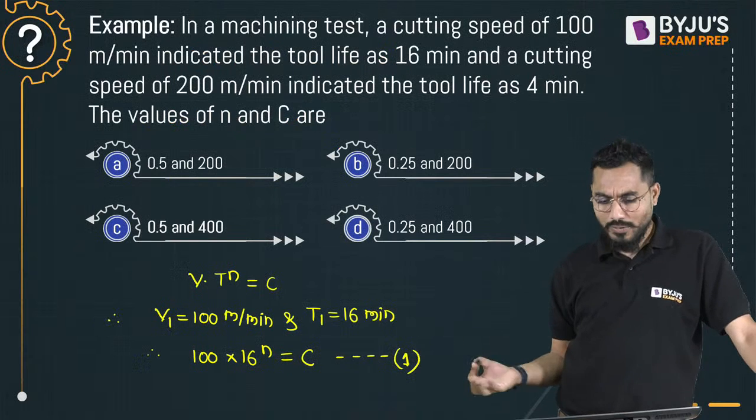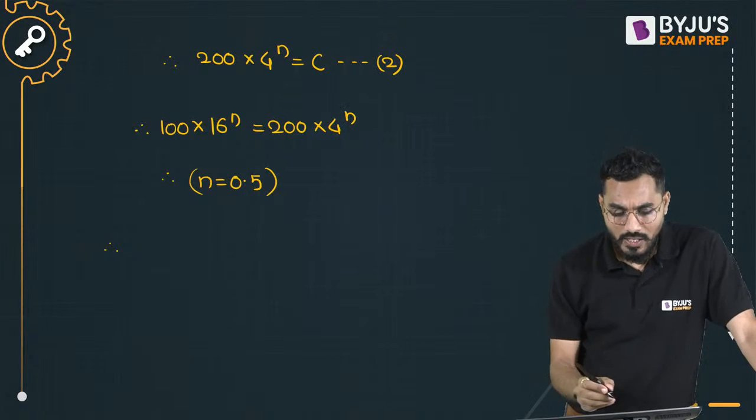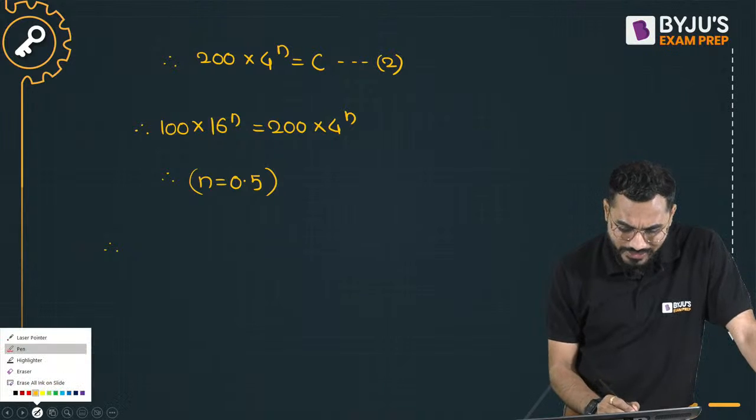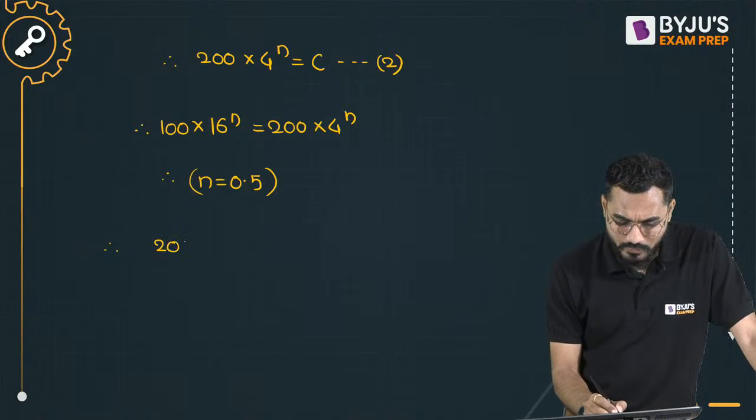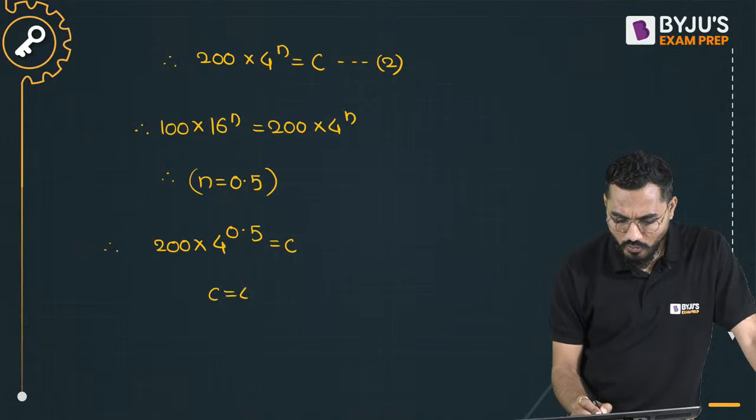I hope everybody is aware that the C value and N value are calculated. You put the N value in either the first or second equation and calculate C. So I'll put it here because this is on the screen: 200 multiplied by 4 to the power of N, that is 0.5, is exactly equal to C, and C is coming exactly 400.